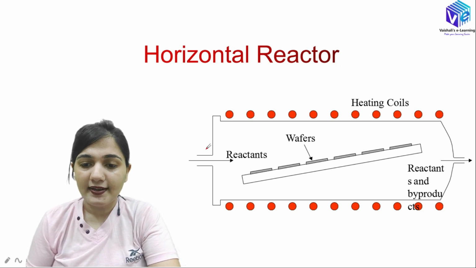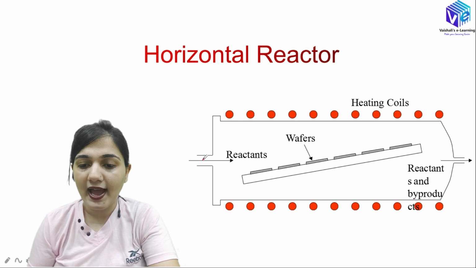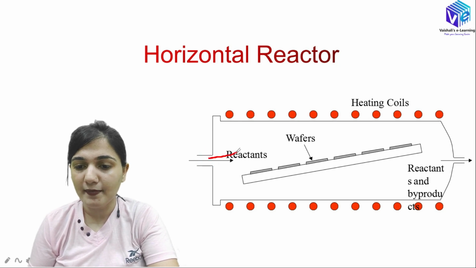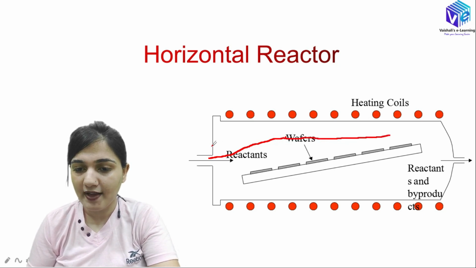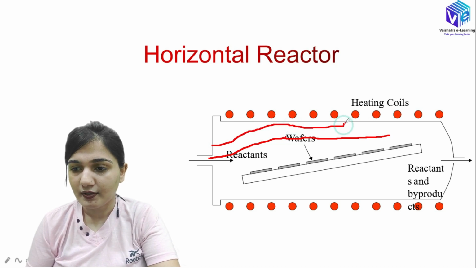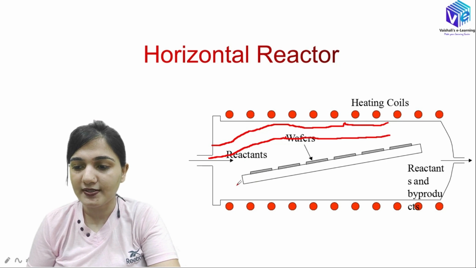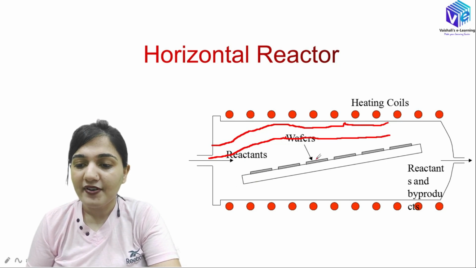So this is my reactor. Here you can see if my gases are coming as the reactant, what can happen? My gases will be flowing like this. So gases will be flowing like this. So here we will be having one more layer. So it will be flowing like this. So this layer which is just upon the substrate, this is the place where my wafers are present.